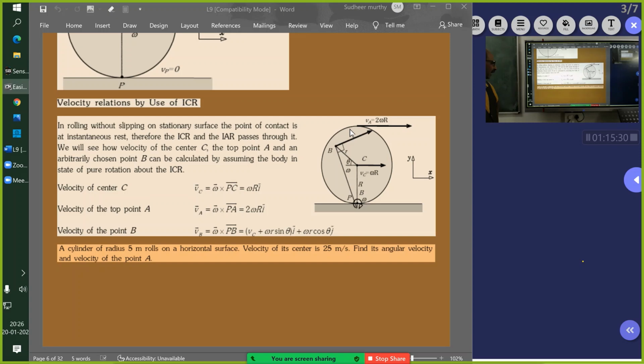Everybody solve. A cylinder of radius 5 meters rolls on a horizontal surface. The velocity of its center is 25. Find the angular velocity and the velocity of point A. Very simple. Omega into r is 25, so omega will be equal to 5. The angular velocity is 5 radians per second, and the velocity of point A will be 50 meters per second. Everybody got it? Nice.